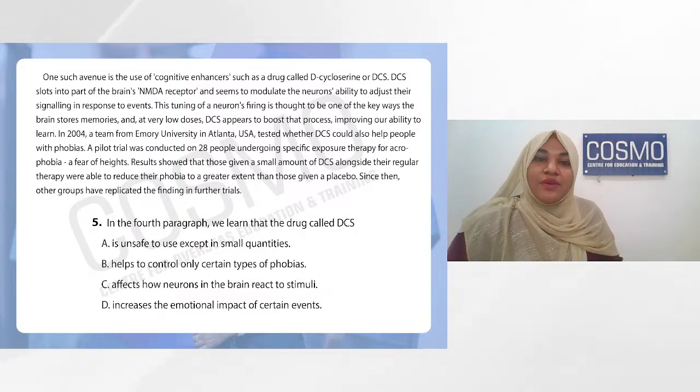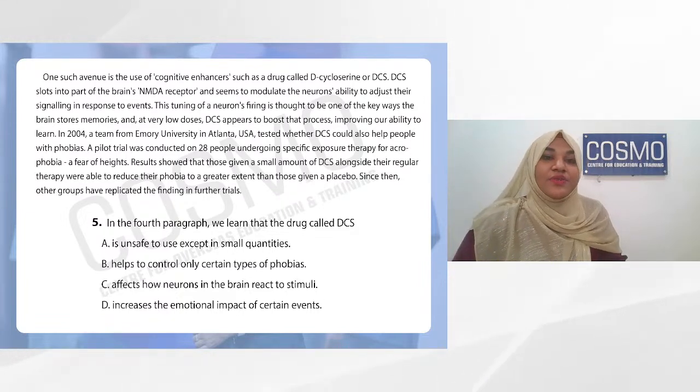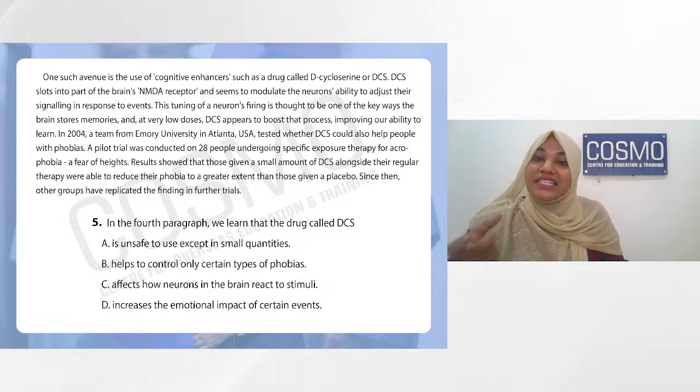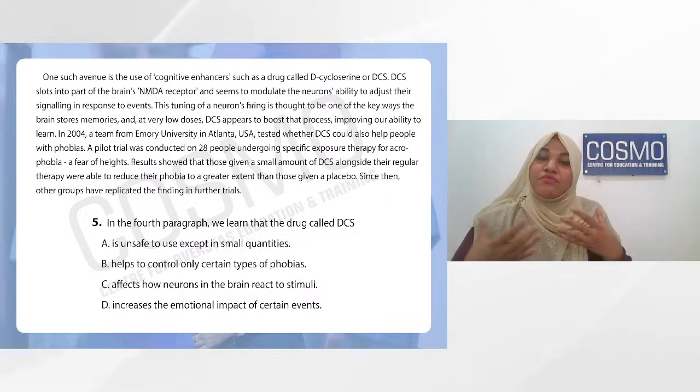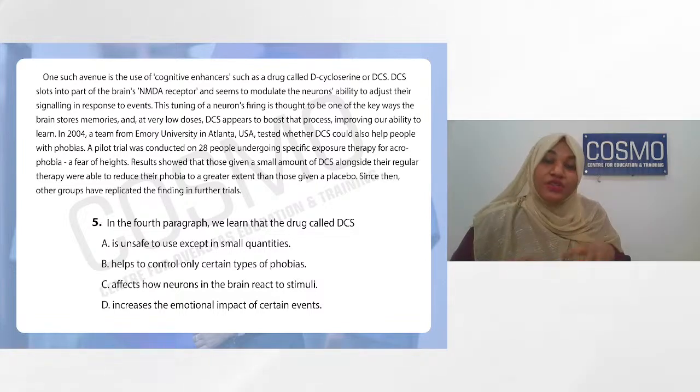So the question here we are dealing with is about the DCS drug. When you read the passage, you can see that we are going to discuss that drug. So one such avenue is the use of a cognitive enhancer, such as a drug called D-cycloserine or DCS. Now, they're explaining about DCS. DCS slots into the part of the brain's NMDA receptor and seems to modulate the neurons' ability to adjust their signaling in response to events.